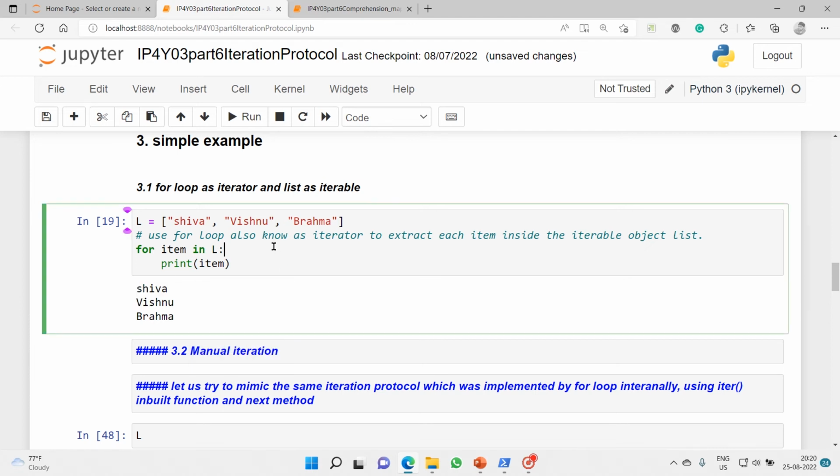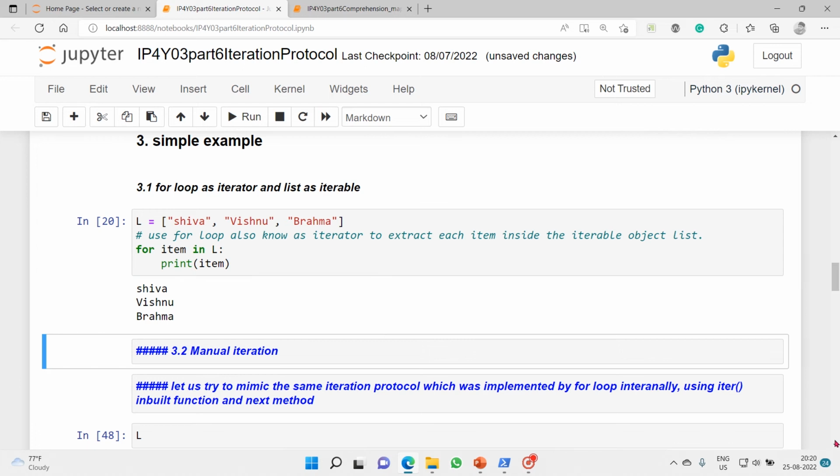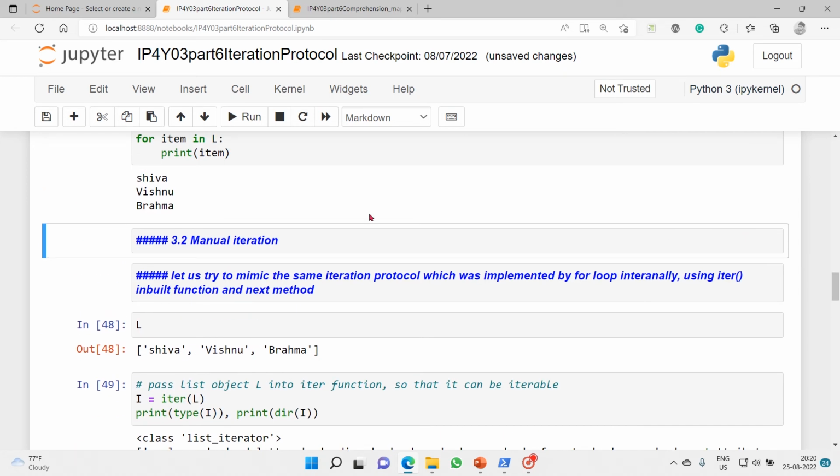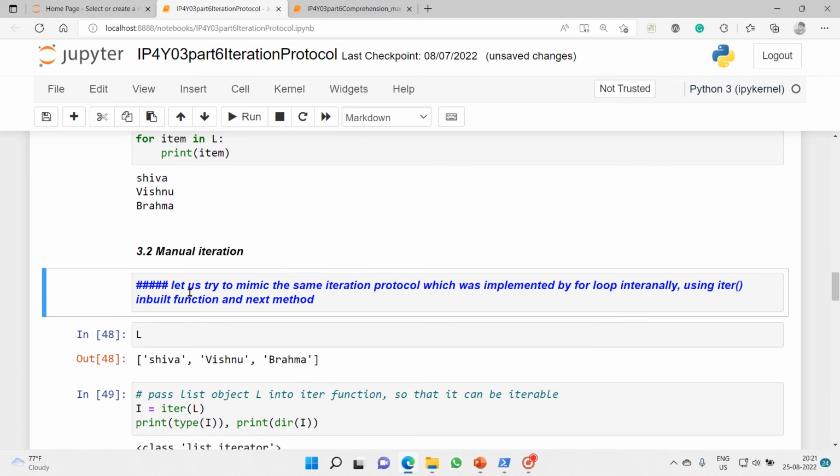Now we will do the same thing with manual iteration. Let us try to mimic the same iteration protocol which the for loop implemented internally, using the iter inbuilt function and the __next__ method. These are the two things the for loop uses to do the iteration internally.